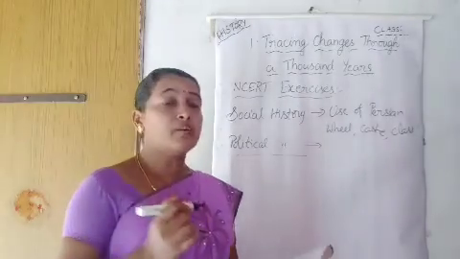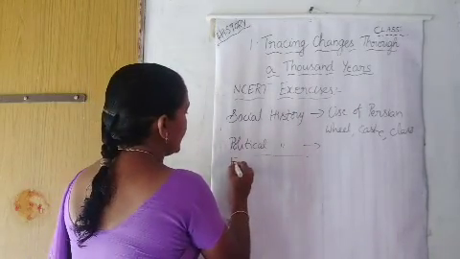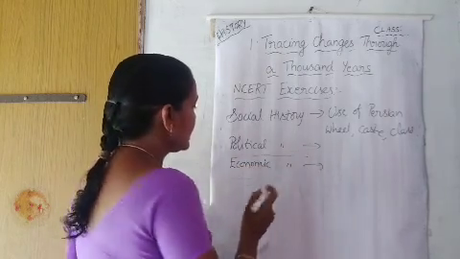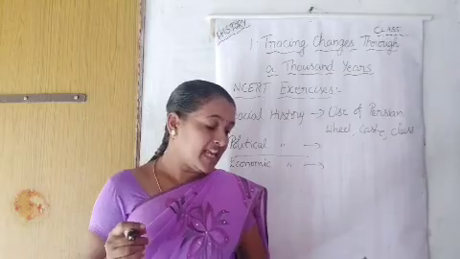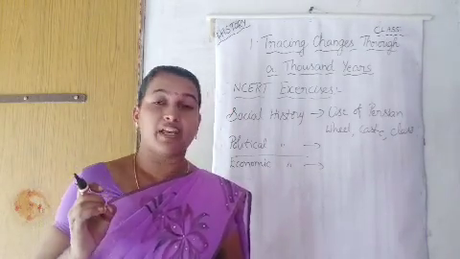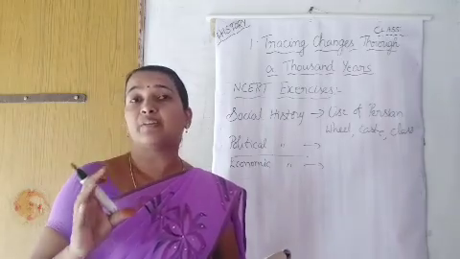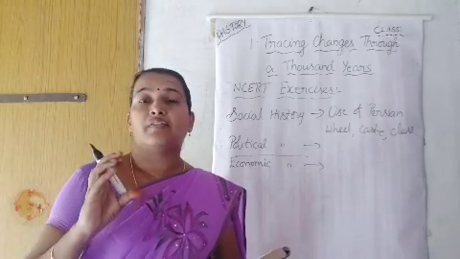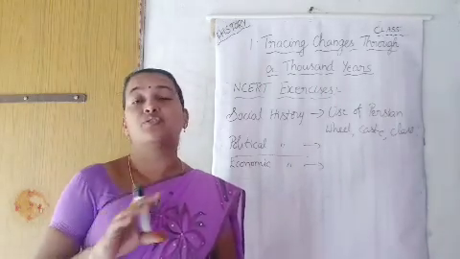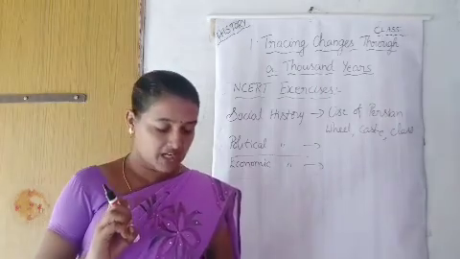Next, the third one is economic history. What is this economic history? Spinning wheel for weaving clothes, new foods and beverages arrived. In the view of economic history, what arrived? The spinning wheel: to weave clothes, they invented the spinning wheel.